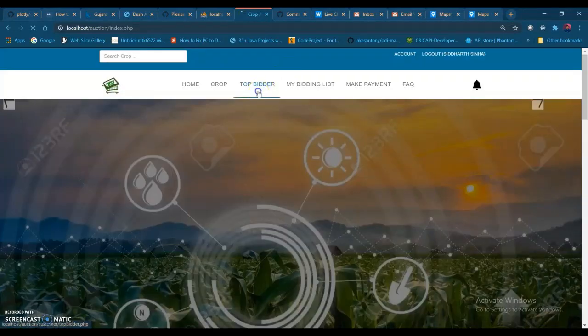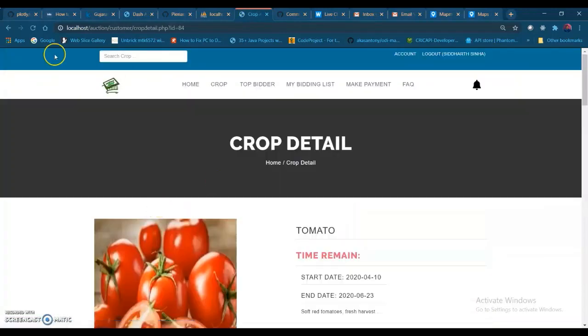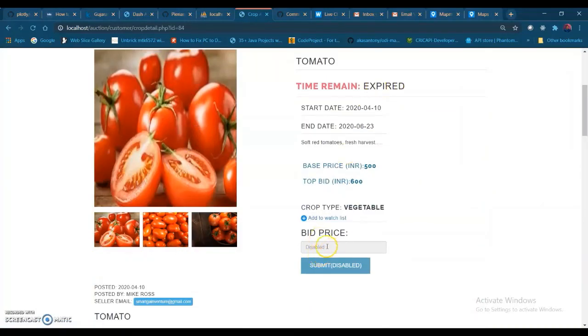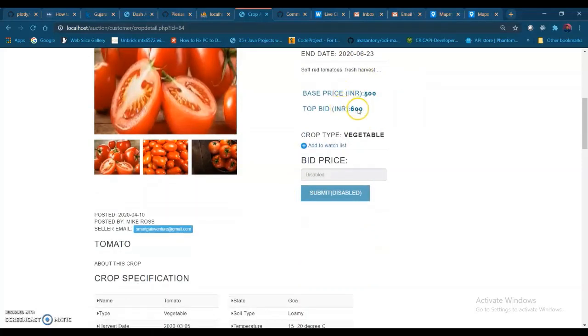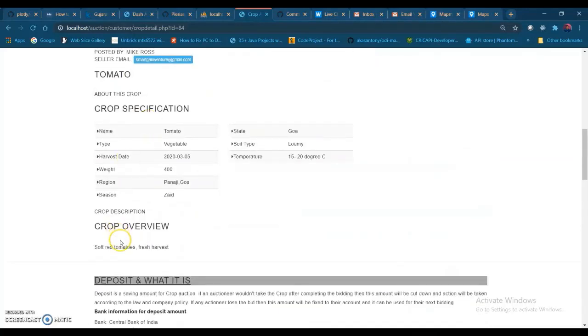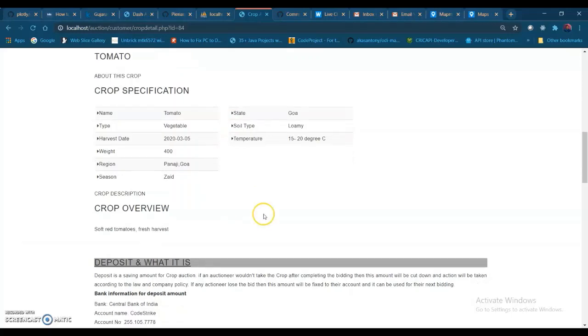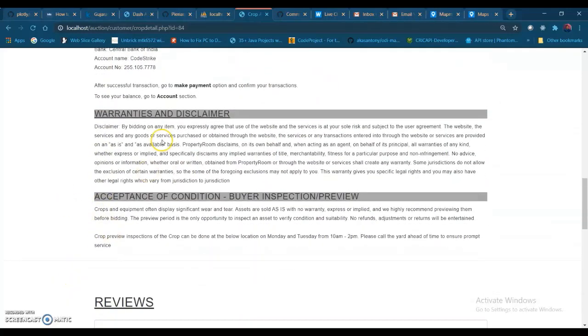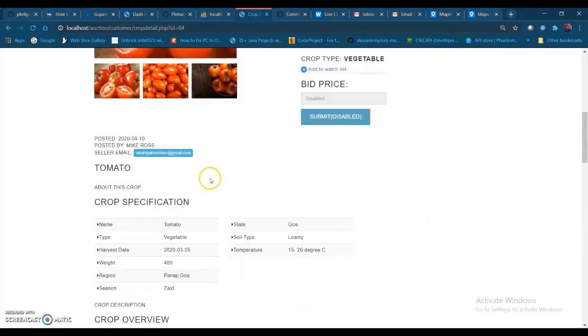Let me bid on tomato. For tomato it's expired, so we cannot bid, as you can see. The end date was 23rd June, that was yesterday, so it expired and the top bidder won. Then this is the crop specification: the name, tomato, vegetable, harvest date, weight, and region, season, soil type, temperature and all. This will be added by the farmer accordingly. This is the crop overview, soft, red tomatoes, fresh harvest, and these are the instructions on how to deposit and payment, warranty claims and so on, and this is where we can add reviews.